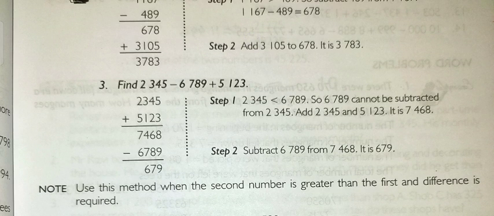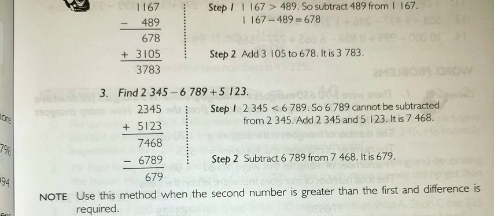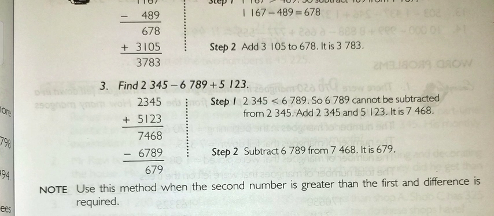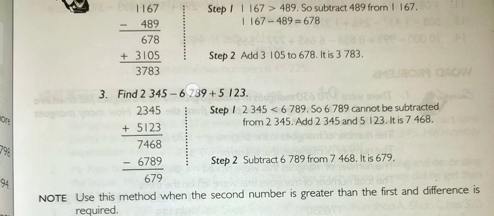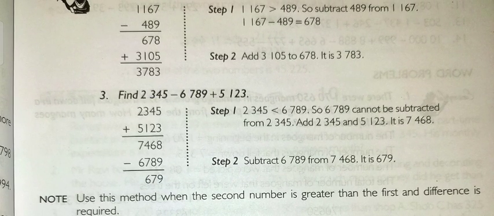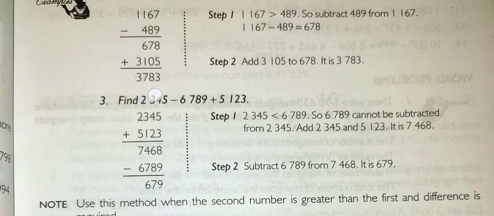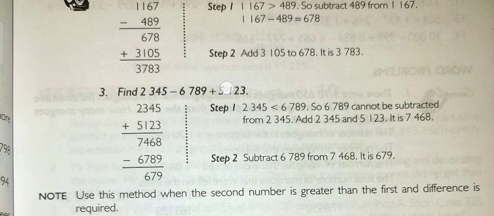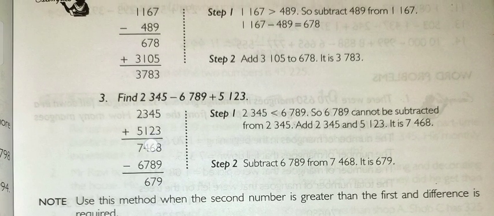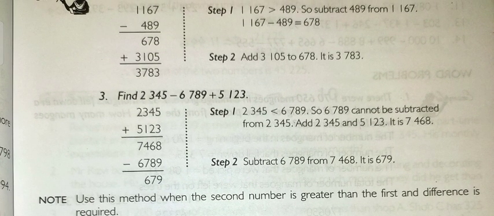Next, here you can see this number 2345, and you have to subtract this number from 6789, but it is not possible because this number is bigger than this number. So first you have to add this number and this number, and the answer is 7468.